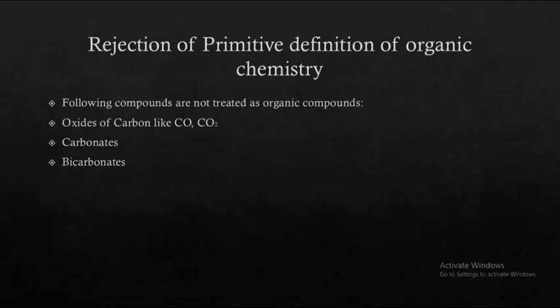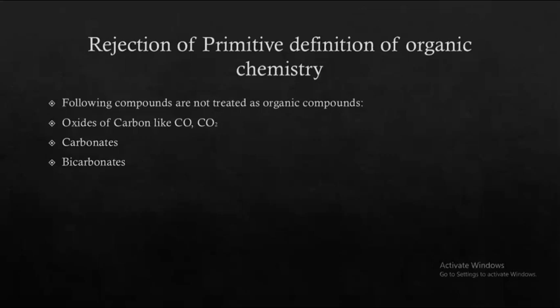That's why we reject the primitive definition of organic chemistry, which says that organic chemistry is that branch of chemistry which deals with the study of compounds of carbon, and nothing else is mentioned in that definition. Now we study a case of some compounds which contain carbon but are not treated as organic compounds.